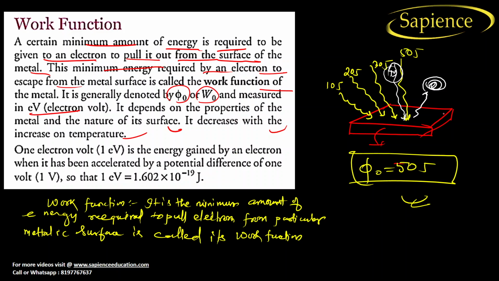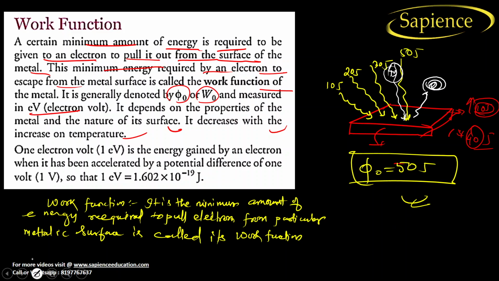Let us suppose now it is a colder time, so you require 50 joule. But if the temperature of the room increases, say by 10 joules, then the heat already given by the outer temperature means its work function will be less. Let us consider 40 joule only. Why? Because it has already gained 10 joule of energy from the room temperature, and after that you require only 40 joule. So as soon as you increase the temperature of the room, it will decrease the value of the work function.